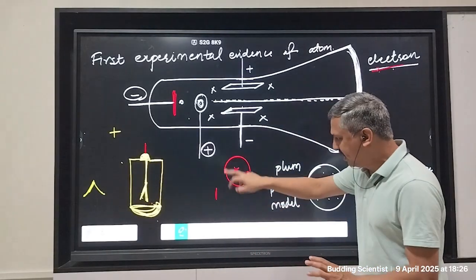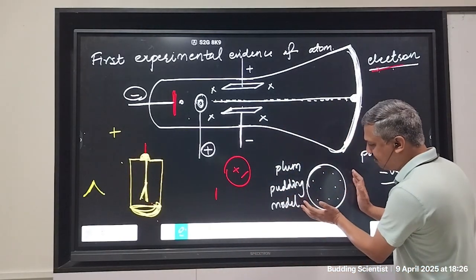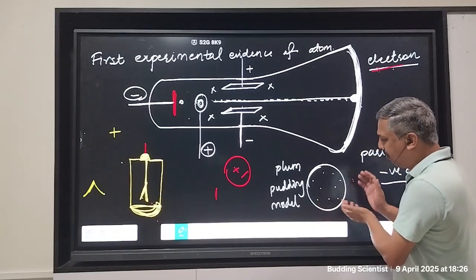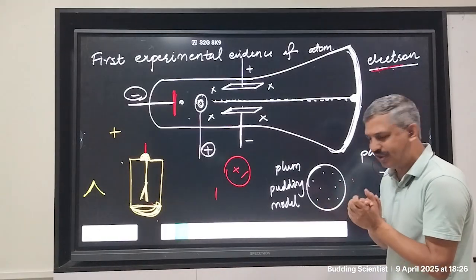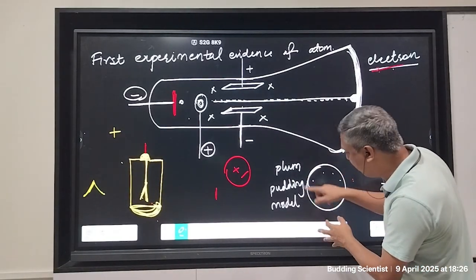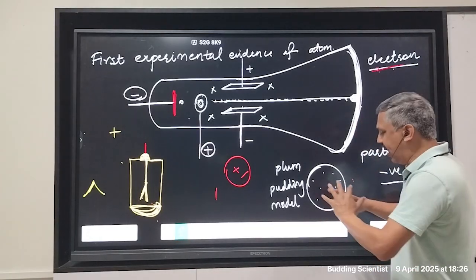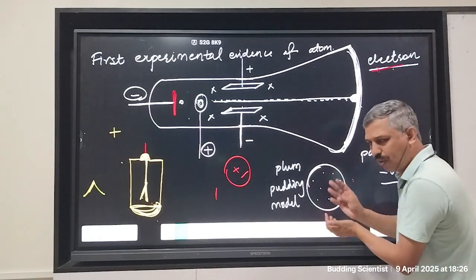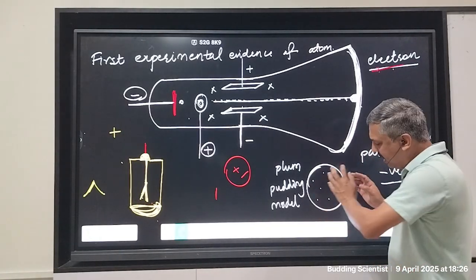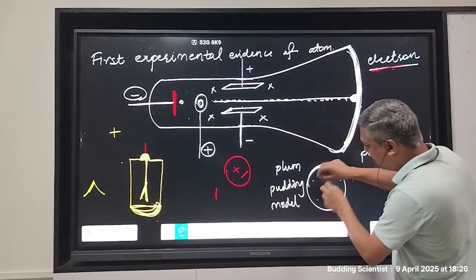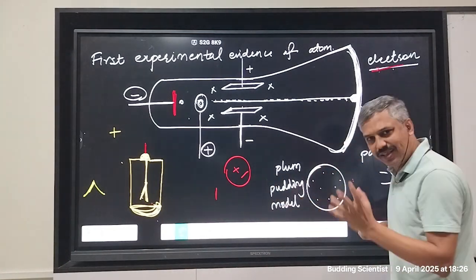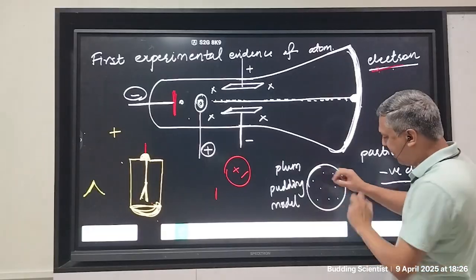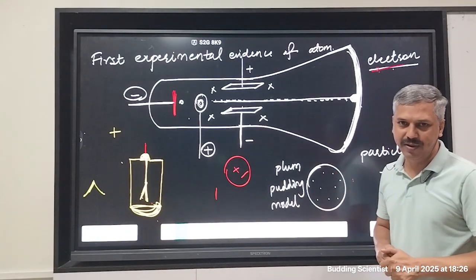This Thomson, with this understanding, put forth his plum pudding model, which says that the atom is like a plum cake, where the entire positive charge is spread across the atom, but the equivalent negative charge is embedded, just like the plums are embedded inside the pudding.